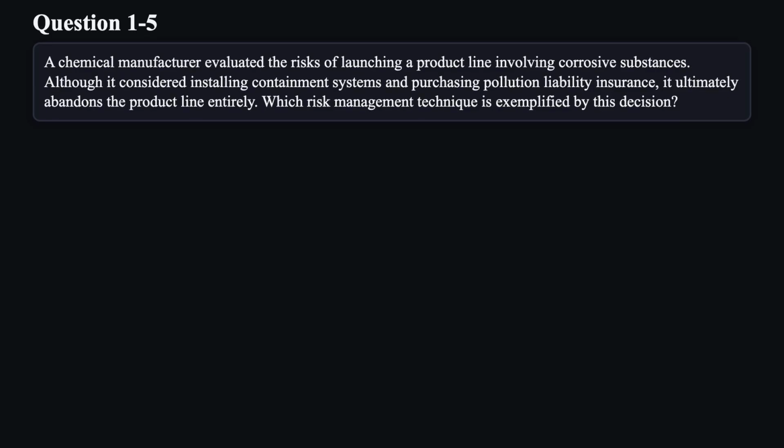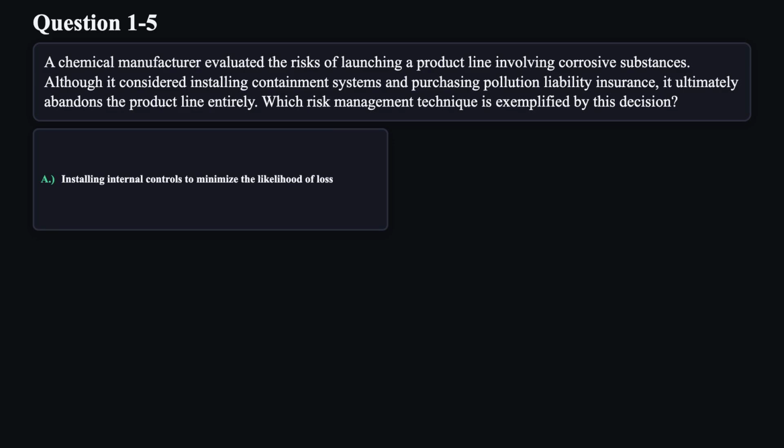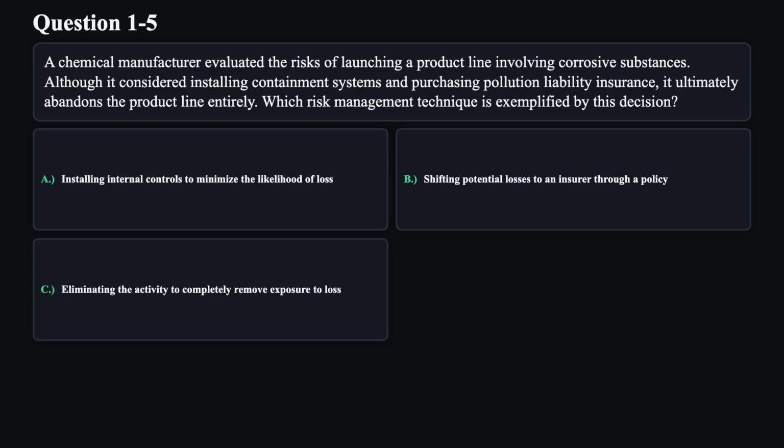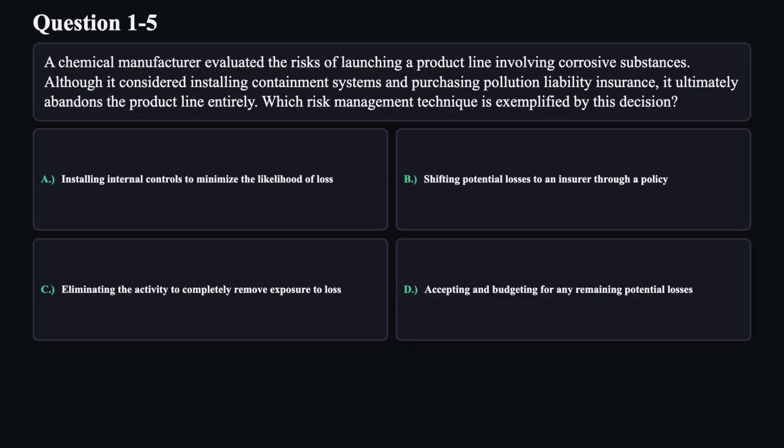Question 5. A chemical manufacturer evaluated the risks of launching a product line involving corrosive substances. Although it considered installing containment systems and purchasing pollution liability insurance, it ultimately abandons the product line entirely. Which risk management technique is exemplified by this decision? A. Installing internal controls to minimize the likelihood of loss. B. Shifting potential losses to an insurer through a policy. C. Eliminating the activity to completely remove exposure to loss. D. Accepting and budgeting for any remaining potential losses.